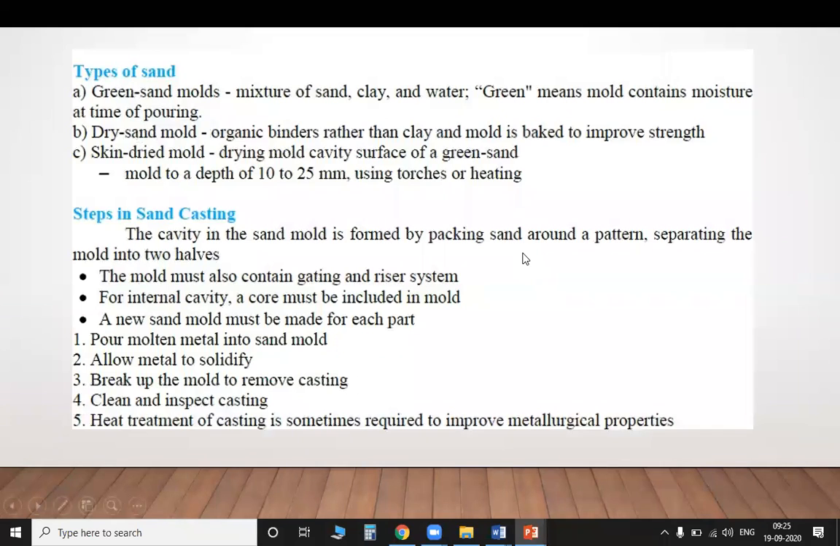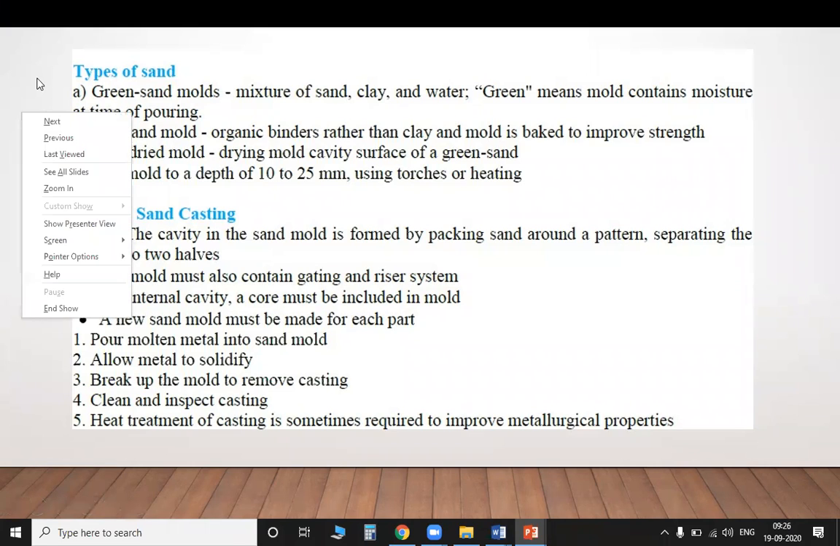So the next one: types of sand. As per our knowledge, we know green sand. What is green sand? Green sand molds are a mixture of sand, clay and water. Green means the mold contains moisture at the time of pouring. It does not mean it exists in a green color; it is a dark color.